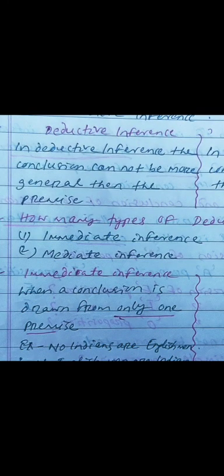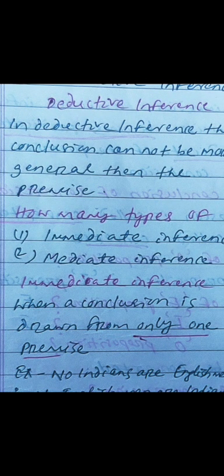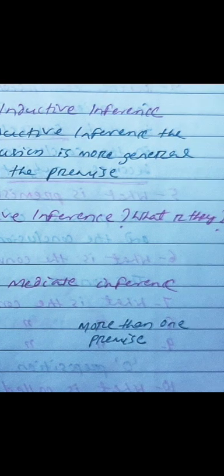Then what is immediate inference? When a conclusion is drawn from only one premise, it is immediate inference. And what is mediate inference? When the conclusion is drawn from more than one premise, it is mediate inference. That means in mediate inference we draw the conclusion from more than one premise, and in immediate inference we draw the conclusion from one premise.